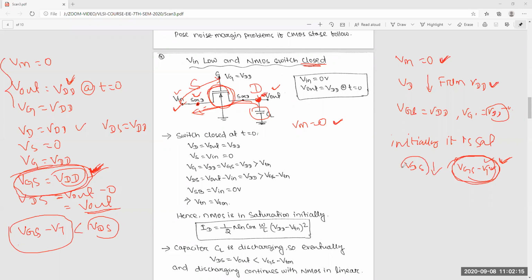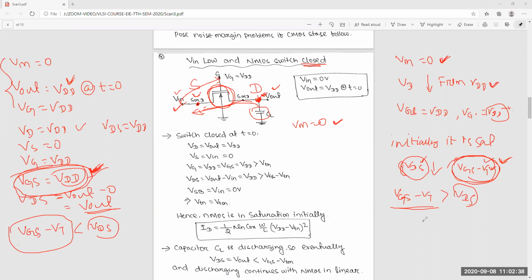But this VDS is decreasing. So one time will come when VGS minus VT will exceed VDS, because VDS is decreasing. Yes, sir. Yes or no? Yes, sir.